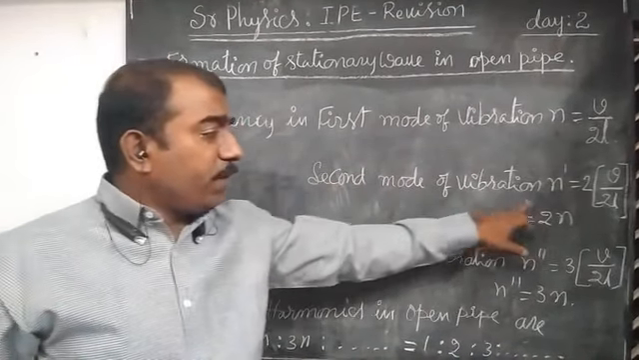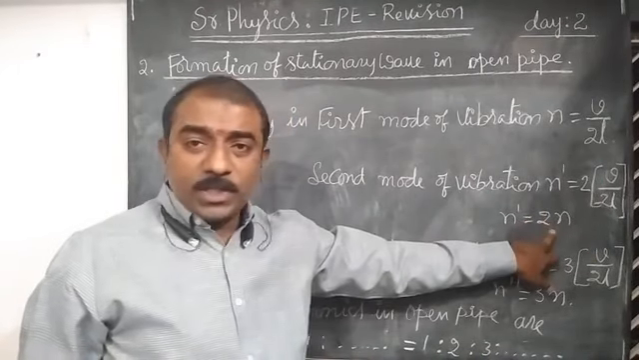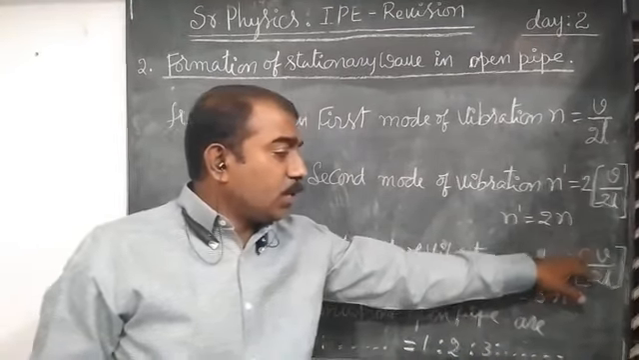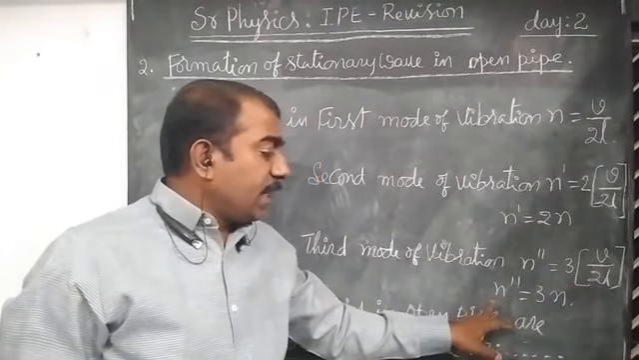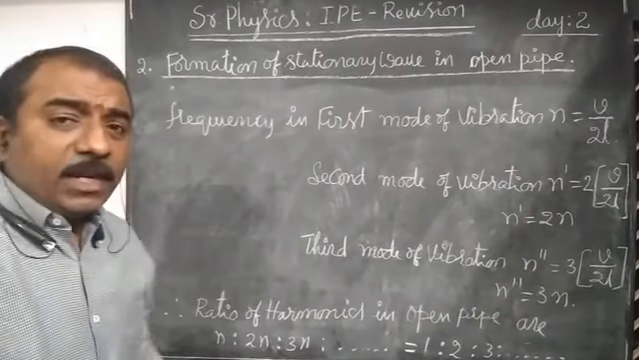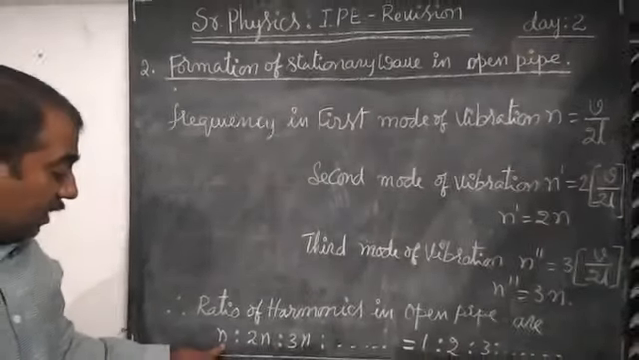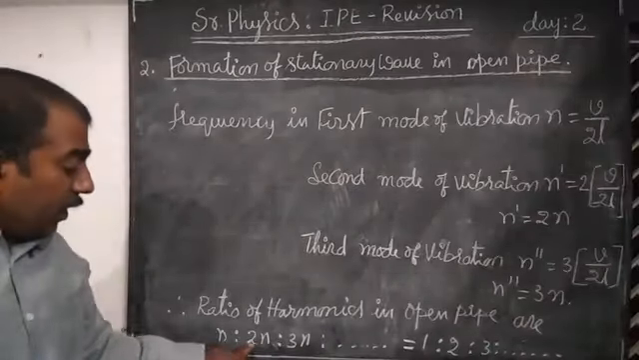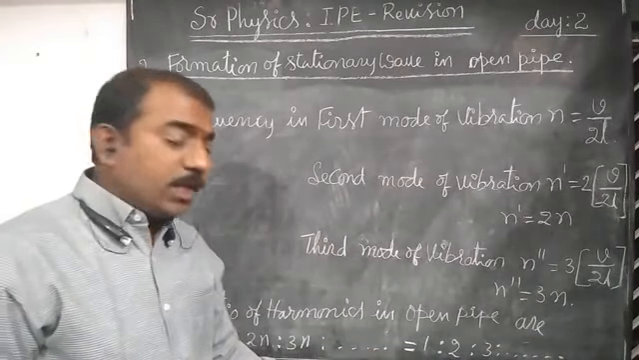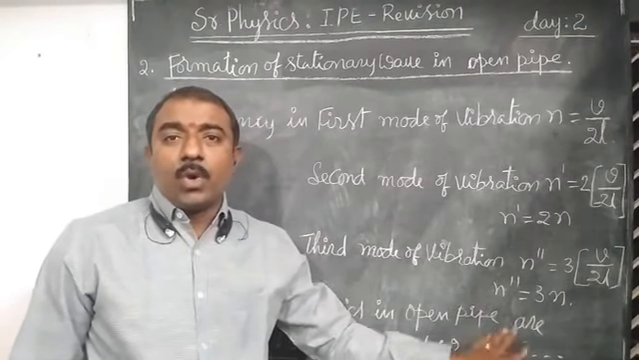Frequency in the second mode of vibration, N dash, is equal to 2 into V by 2L, which is equal to 2N. Frequency in the third mode of vibration, N double dash, is equal to 3 into V by 2L, which is 3N, and so on. Then the ratio of harmonics in an open pipe will be frequencies N is to 2N is to 3N, and so on. The ratio of harmonics will be 1 is to 2 is to 3, and so on.